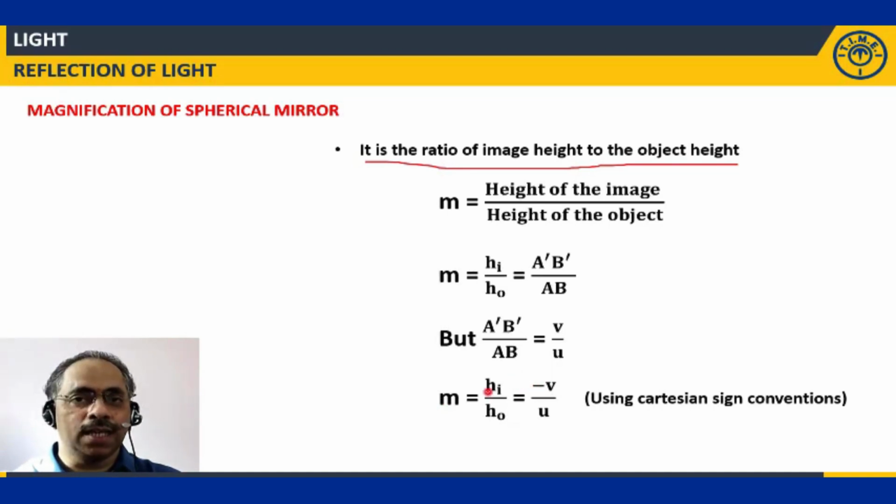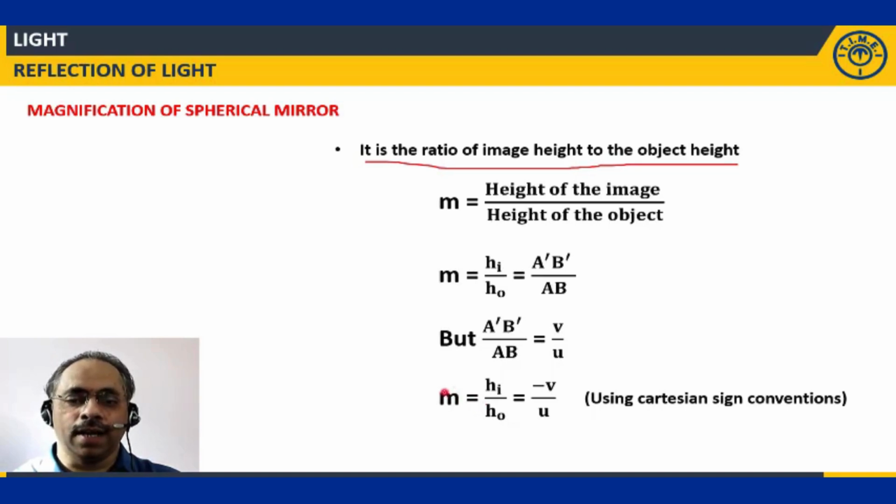If you consider the height of the image, if it is a convex mirror, this HI will be positive and HO also will be positive. If it is a real image which is inverted, then in the case of a concave mirror, I'll get HI to be negative, HO being positive.